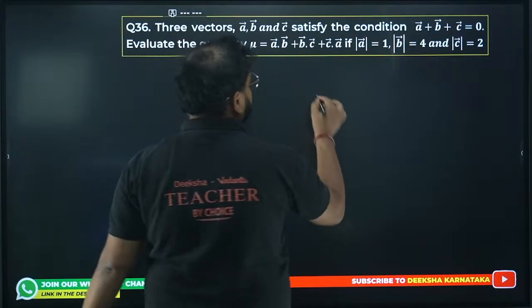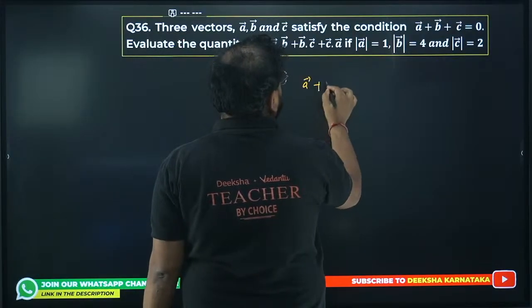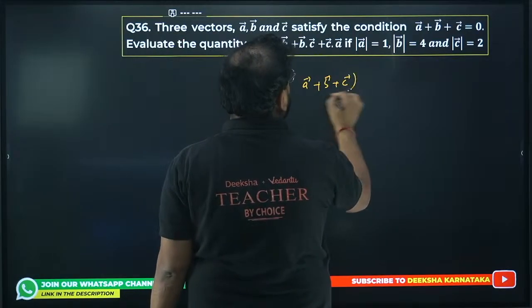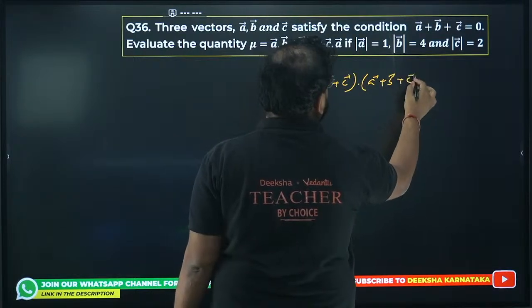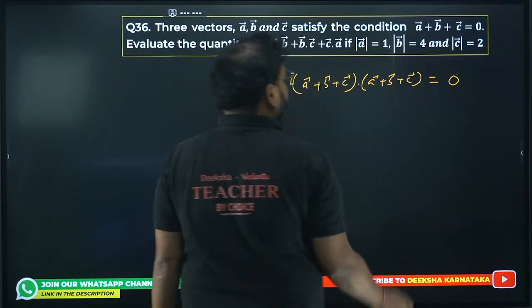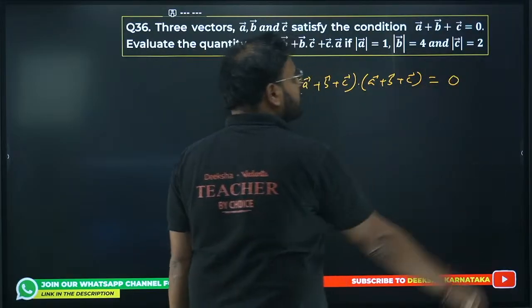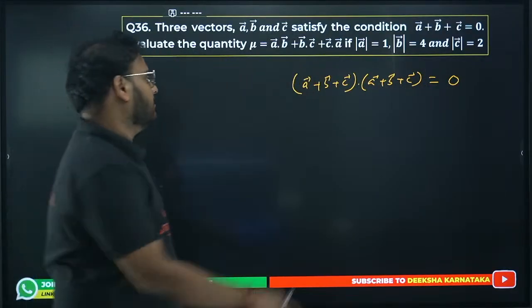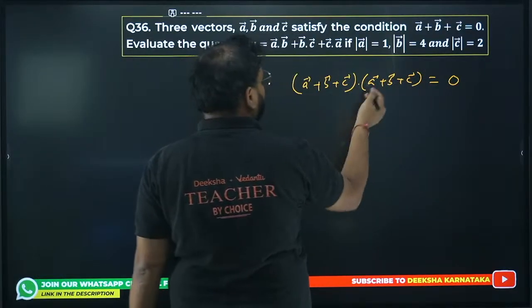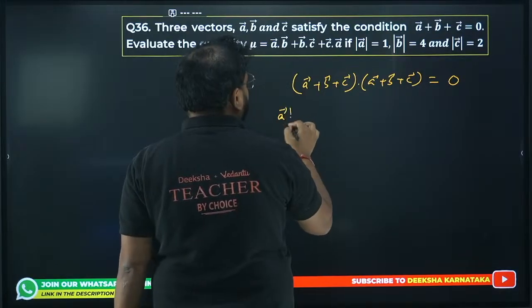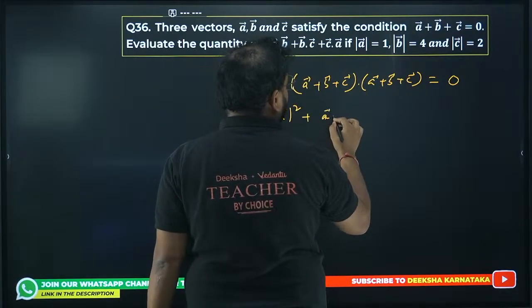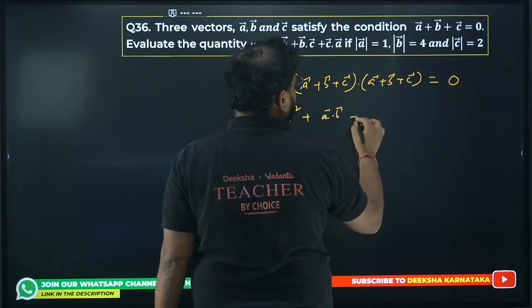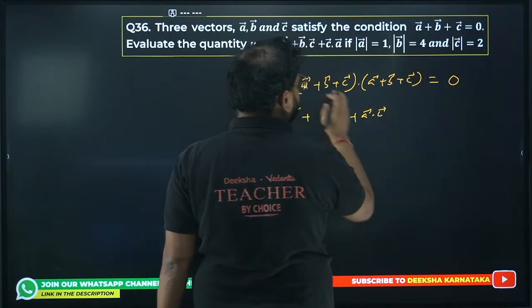A plus B plus C, I'm doing dot product with A plus B plus C. This is 0, this is 0, so the product will be 0. Now multiply. We get here A square with A, A dot B, and A dot C.